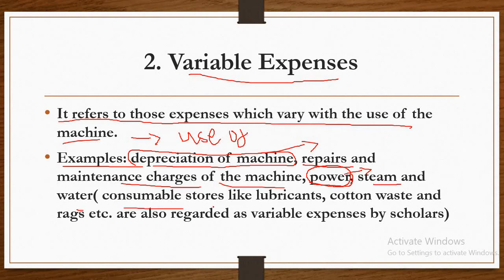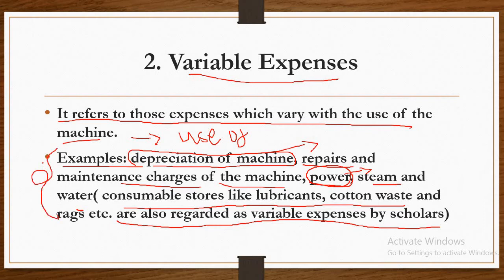For example, consumable stores like lubricants, cotton waste and rings, etc. are also regarded as variable expenses by scholars. These vary, and depend upon the use of the machine. That's why these expenses are considered variable expenses.